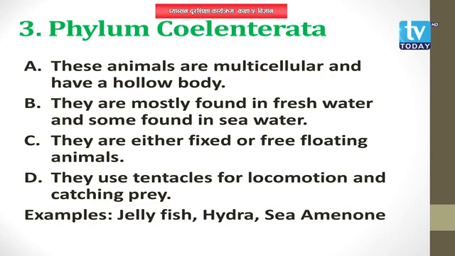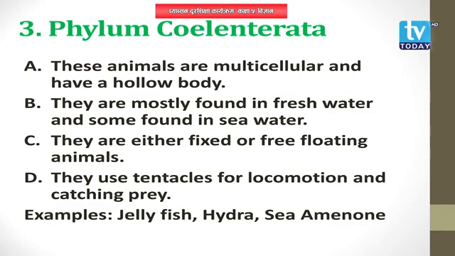And some of the animals are fixed, whereas some of them are free floating animals. In fixed animals, there is no locomotory organ or they do not perform locomotion, but free floating animals do have locomotory organs.